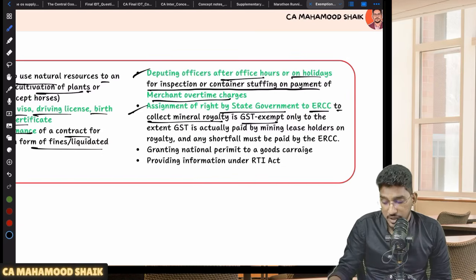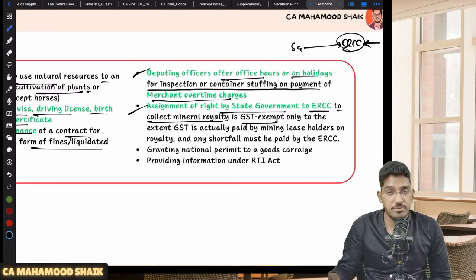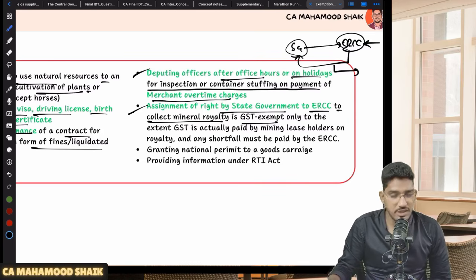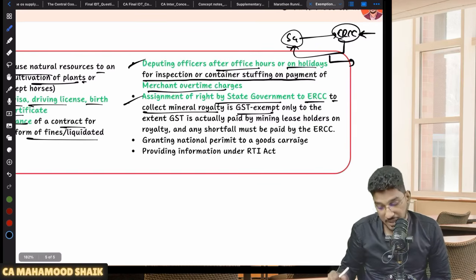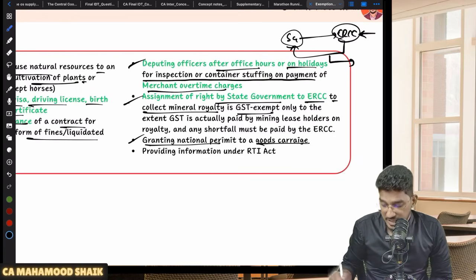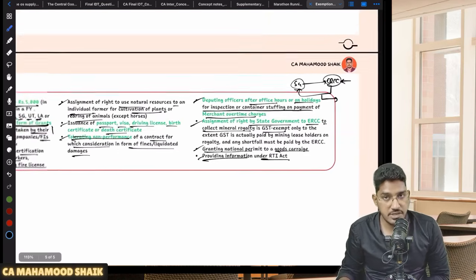So there will be one point. The state government will provide services to ERCC by way of collection of royalty from those miners. Those services are also exempted, but there is some condition attached to it that you can refer to in the material in a detailed manner. Then granting national permit to a goods carriage, exempt. Providing information under the RTI Act. So these are the specific exemptions here.